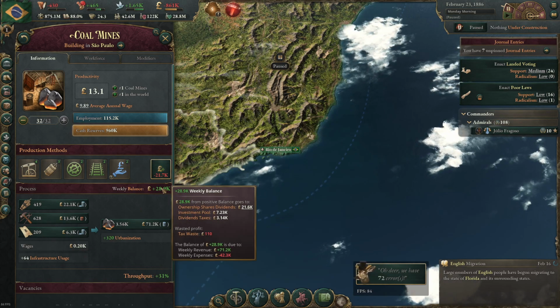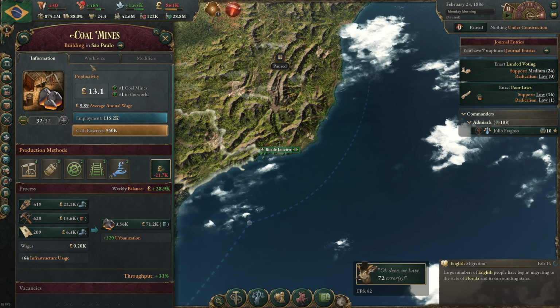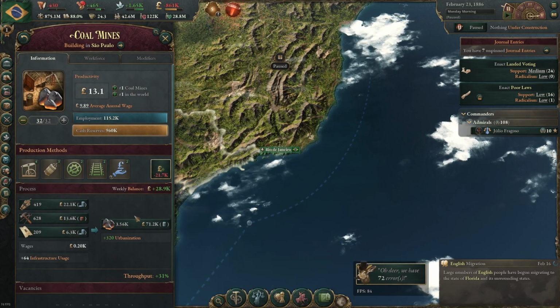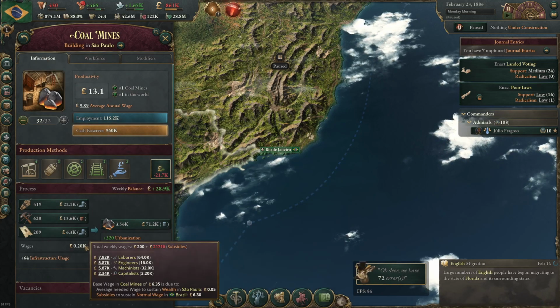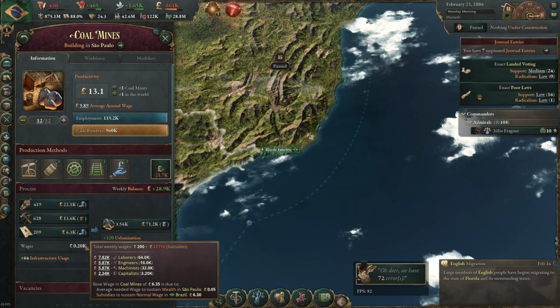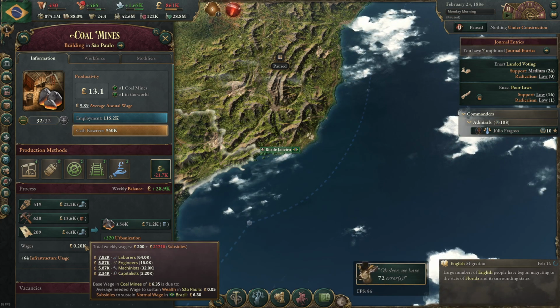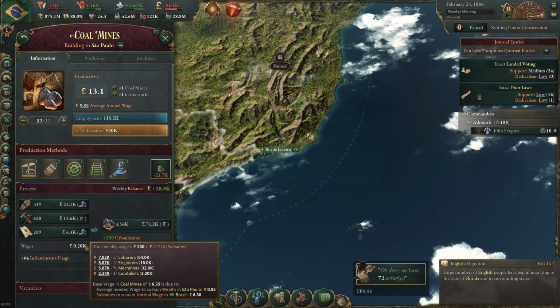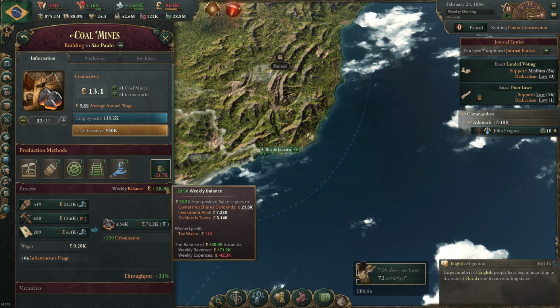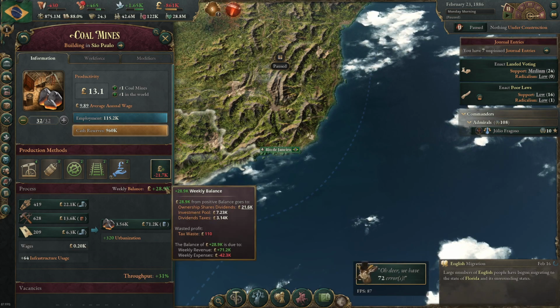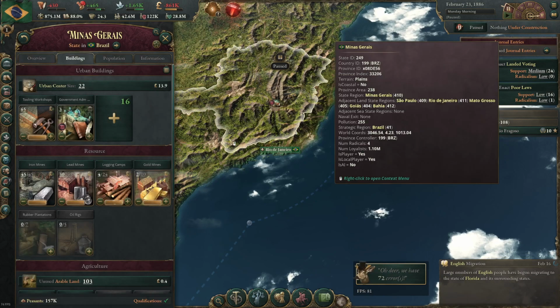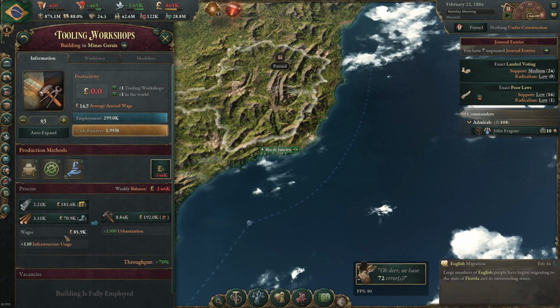Essentially, because the workers in the industry have their minimum standard of living met, the industry will not increase its wage because subsidies exist. So essentially, we're just paying money for this coal mine to make money, even though it can actually make money on its own. So that's the first effect, and also any kind of price fluctuation will also not change the wage.